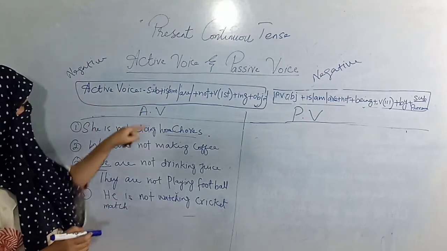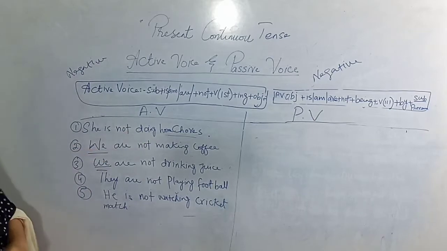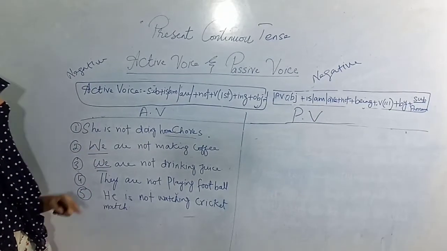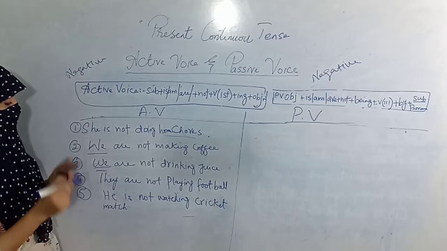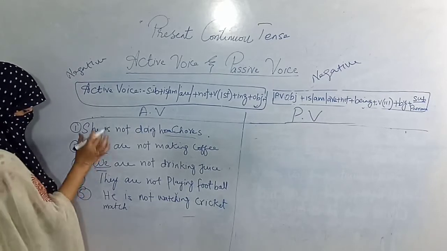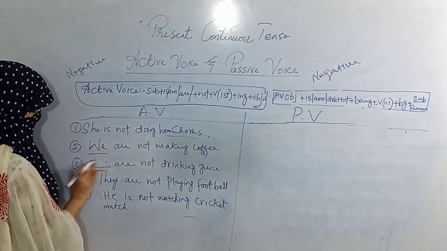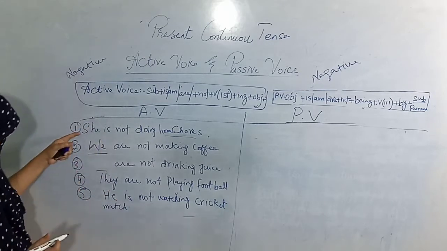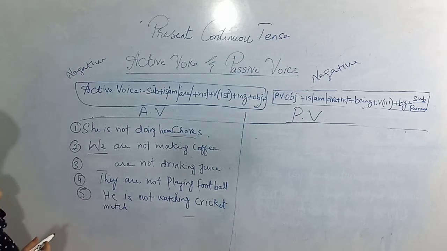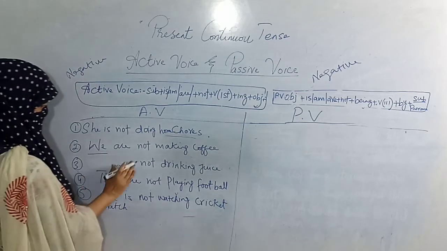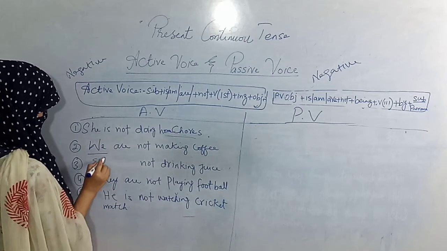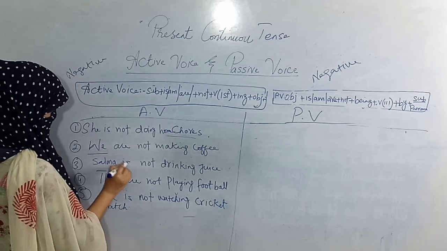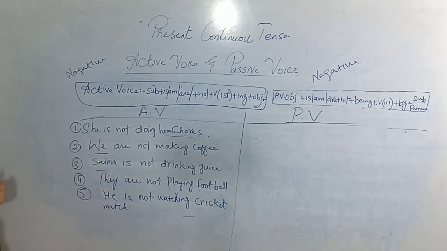She is not doing home chores. We are not making coffee. We are not drinking juice. I think I have used we 2 times, so I am changing it. So we have used she, we, they, he. I should write here Salma is not. Alright. Salma is not drinking juice. They are not playing football. He is not watching cricket match.